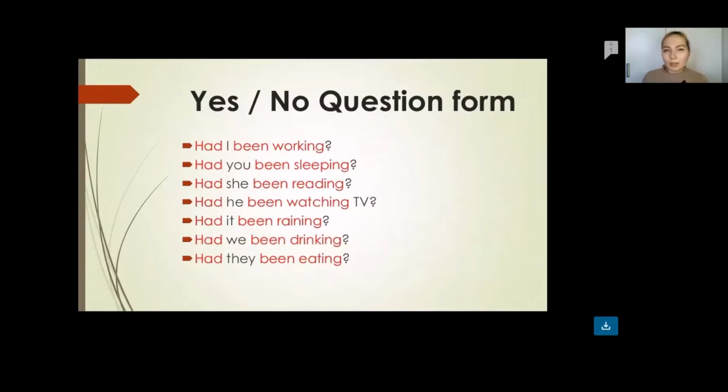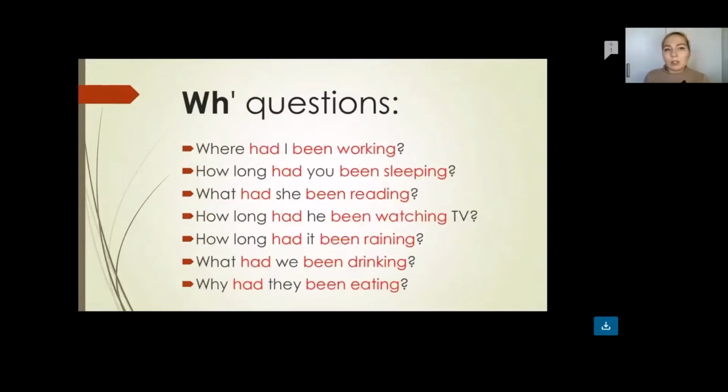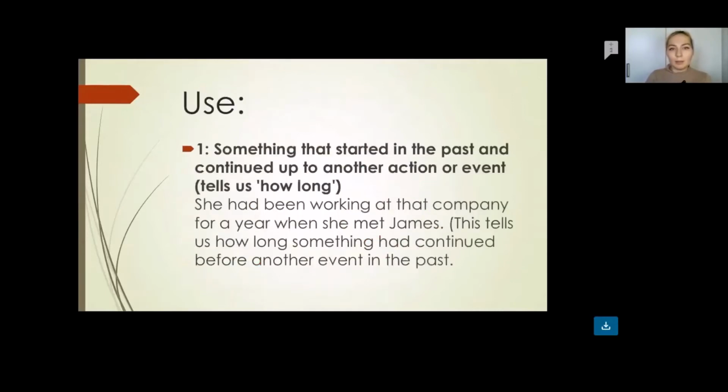And also the questions that we have here: had I been working? Had you been sleeping? Had she been reading? Had he been watching TV? Had it been raining? Had we been drinking? Had they been eating, etc. And the questions with question words here. So where had I been working? How long had you been sleeping? What had she been reading? How long had he been watching TV? How long had it been raining? What had we been drinking? Why had they been eating?